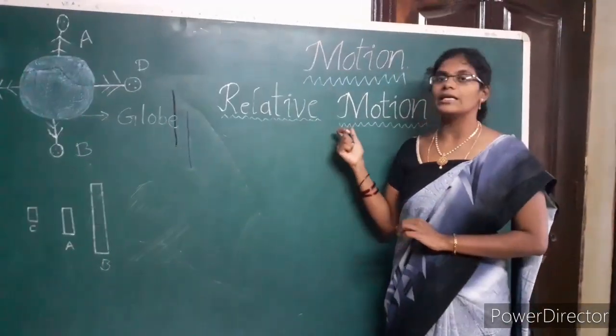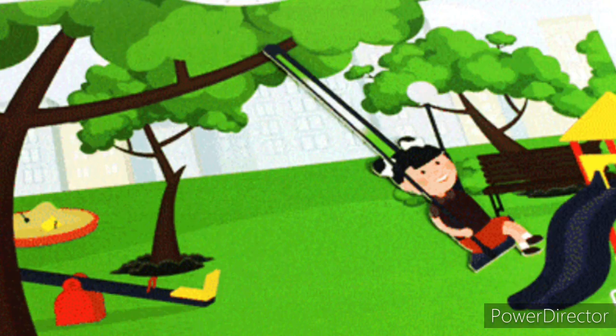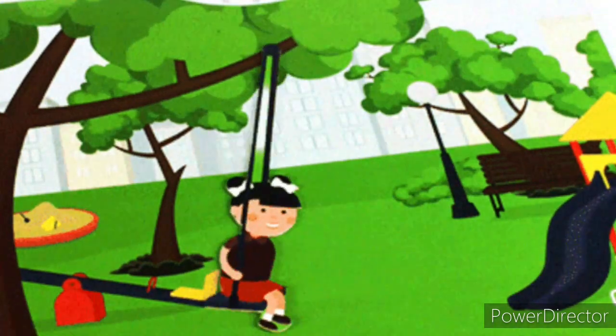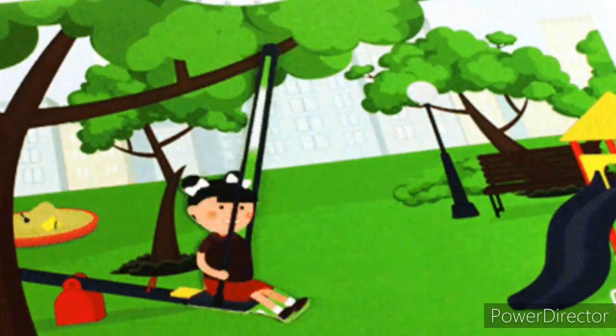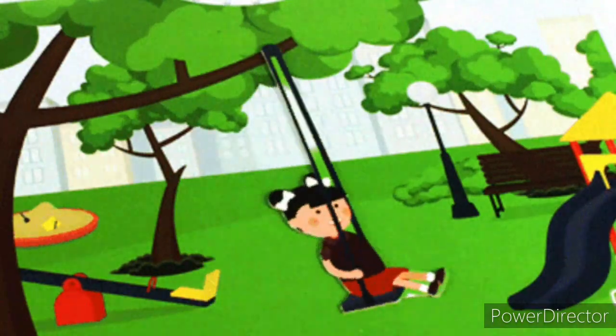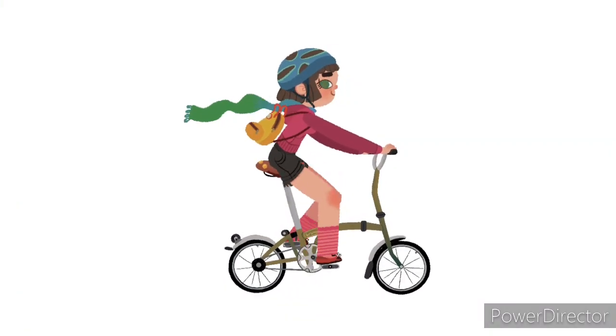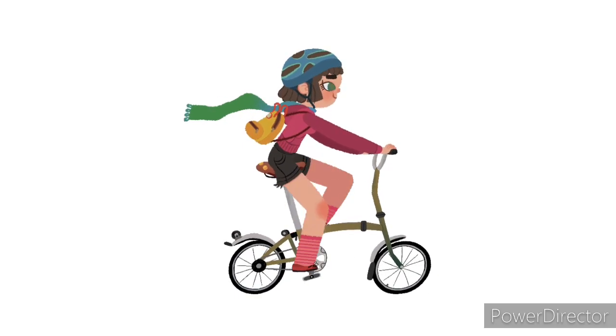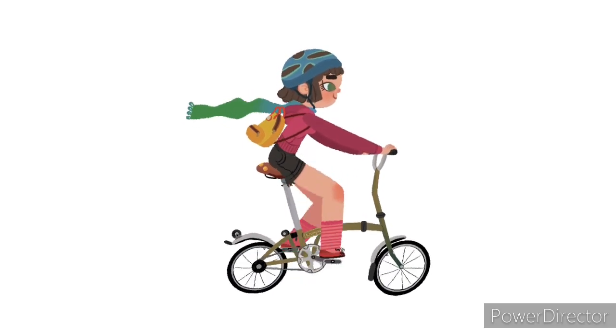Now I will explain relative motion with a few examples. The man rowing a boat is moving with respect to the bank of the river and is at rest with respect to the boat. Similarly, the girl on the swing is at rest with respect to the seat of the swing and moving with respect to the garden, and the girl on the bicycle is moving with respect to the road and at rest with respect to the bicycle.